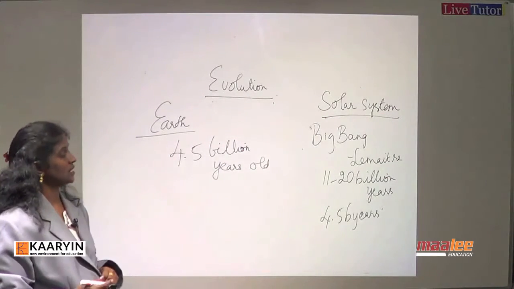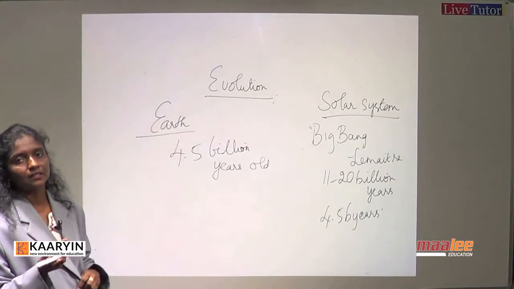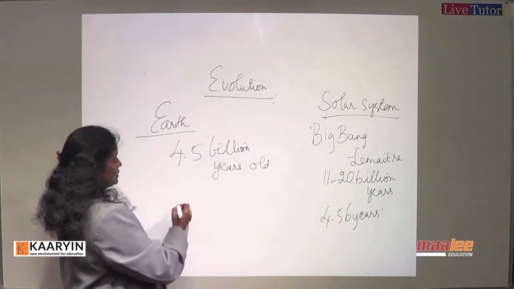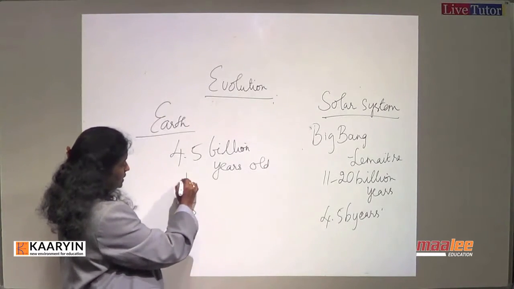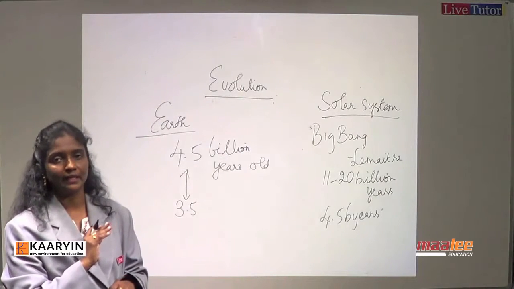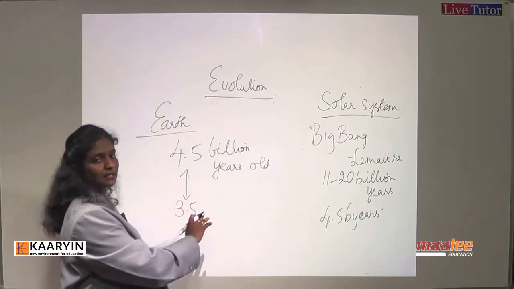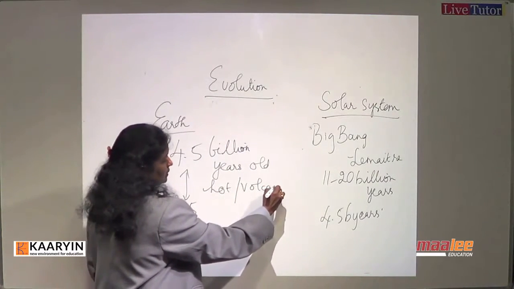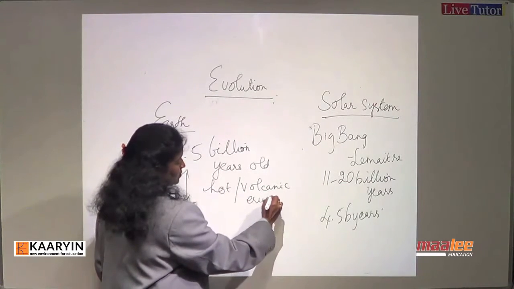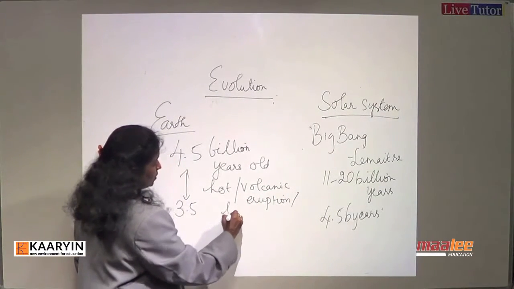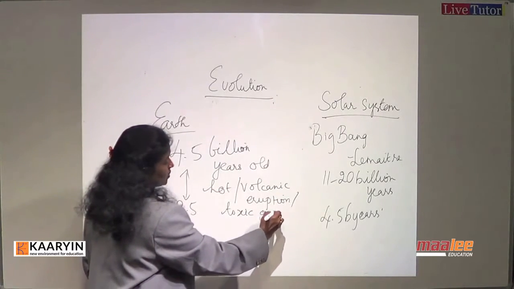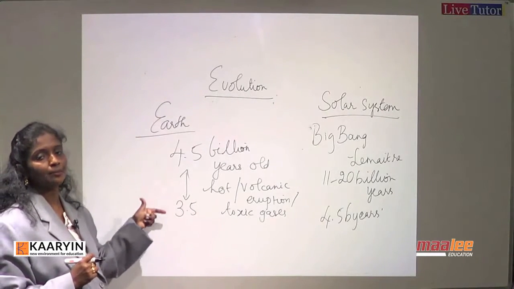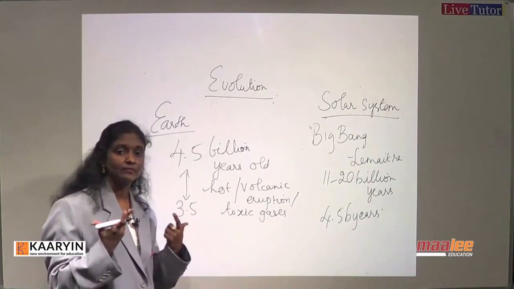But however, the life started only 1 billion years later. So from 4.5 to 3.5, nearly 1 billion years passed without any life on this planet. It was all blank and there was no life because it was very hot, volcanic eruptions were there, and the atmosphere was not formed, it had all toxic gases, thereby you cannot expect life on this planet for nearly 1 billion years.